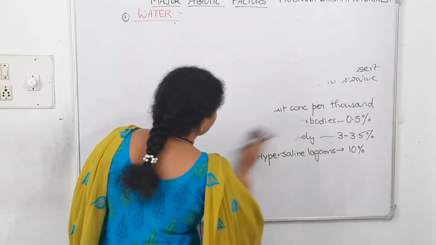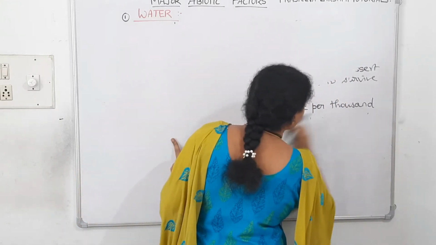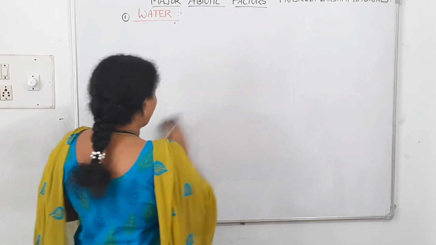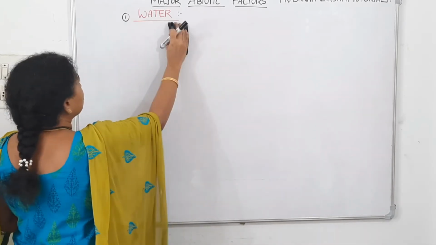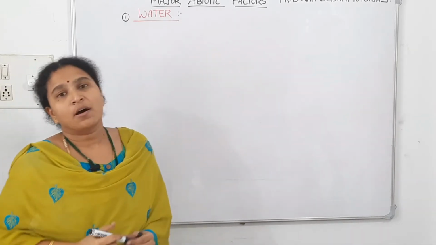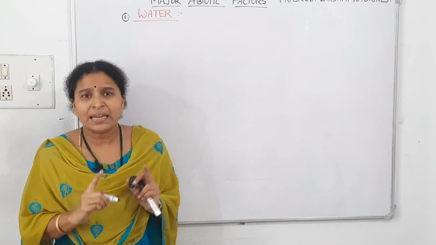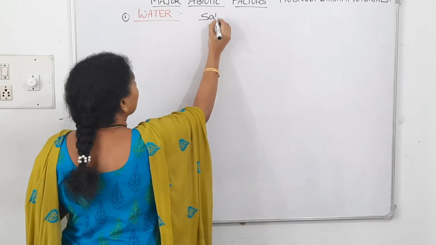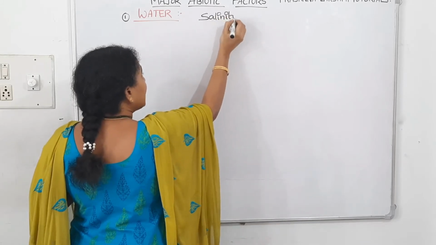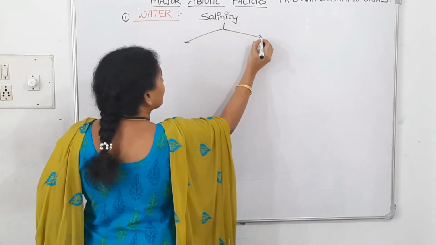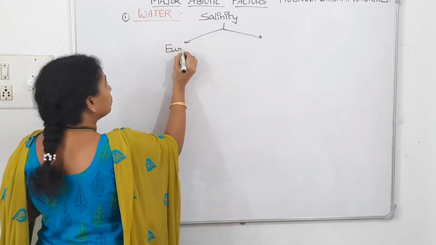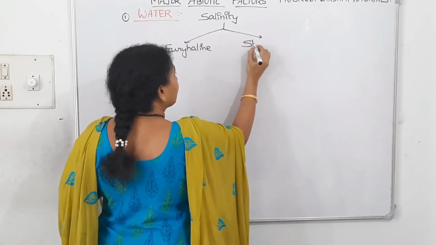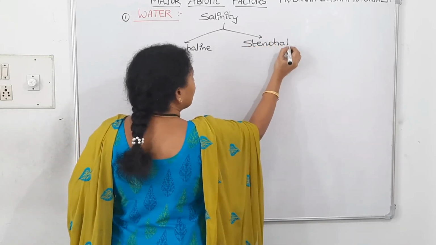In the same manner, on the basis of their ability to tolerate a narrow or wide range of salt concentrations, we can divide the organisms into euryhaline and stenohaline.